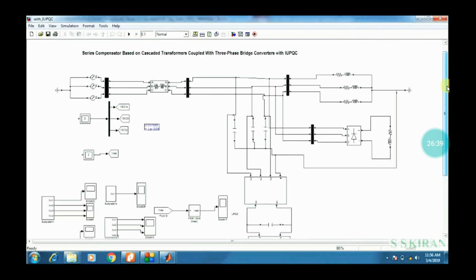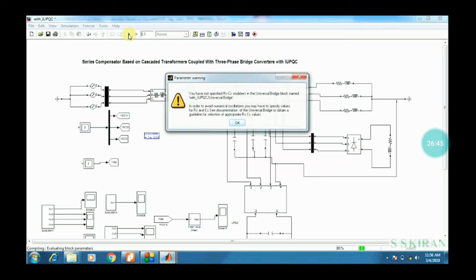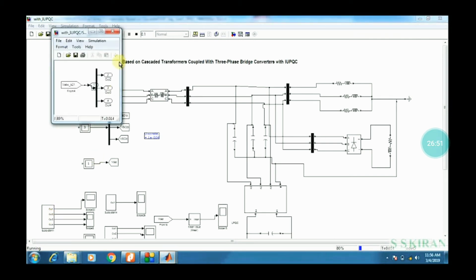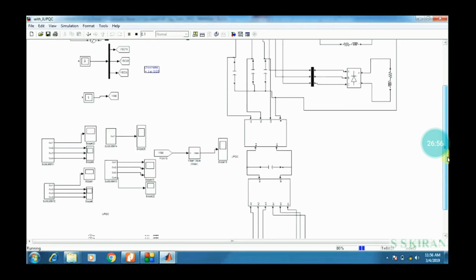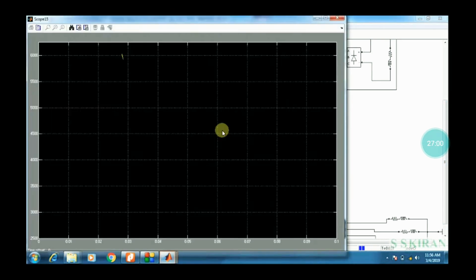In that there are so many blocks designed from the library. This is three phase, this is a subsystem, this is also a subsystem, and scope, you can expect some result here.